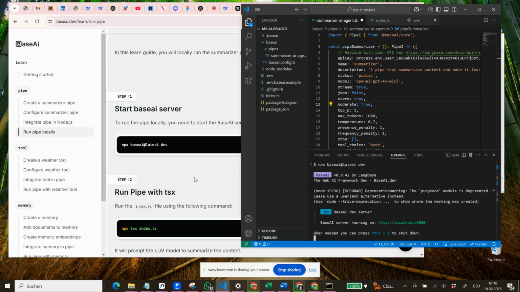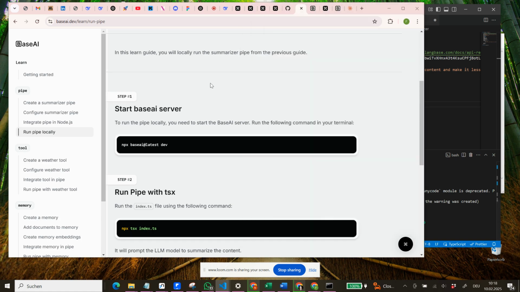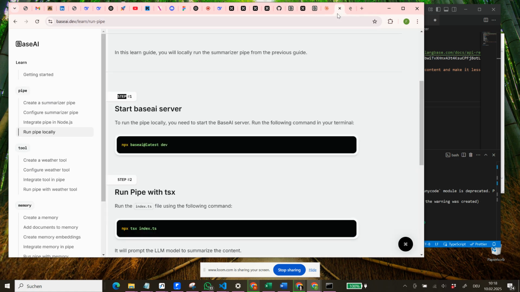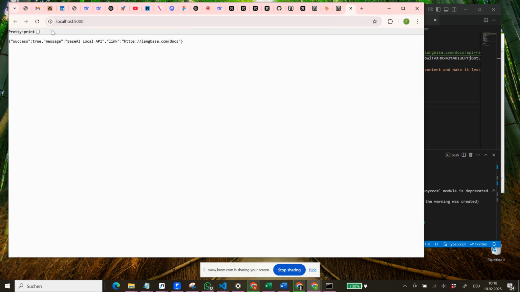Okay, now the server is running on this one. So let's open the localhost 9000. We quickly move this over here so we are closer to the localhost. And so far it only says success, true, message, Base AI local API.